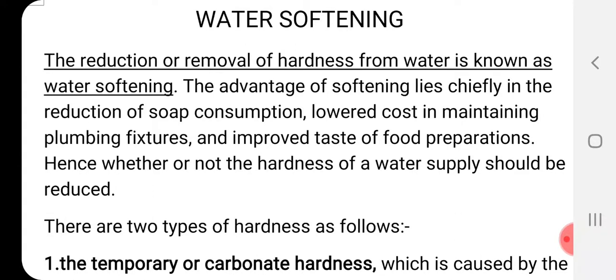Even for cement concrete mixing, it is suggested to use soft water. So the importance of soft water is always there in our day-to-day life. In that connection, water softening is a part of our syllabus. Let us go ahead and see.